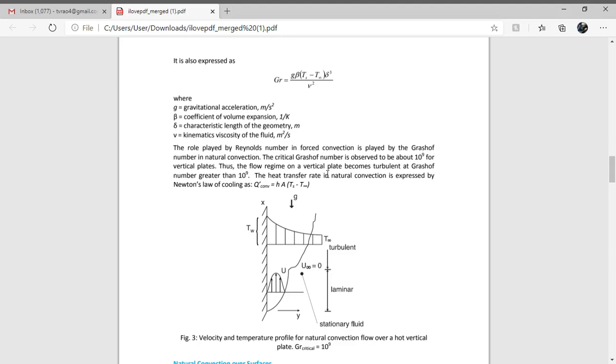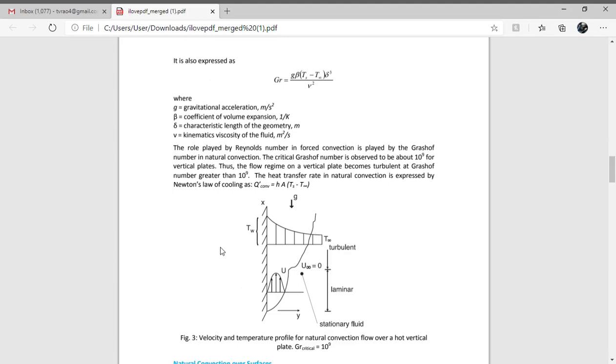In the flow region of a vertical plate, if the Grashof number is more than 10 to the power of 9, it is a turbulent flow. If it is less than 10 to the power of 9, we can consider it a laminar flow. And generally the final heat transfer we can calculate by hA into Ts minus T infinity. This is Newton's law of cooling. It's a convection heat transfer equation.